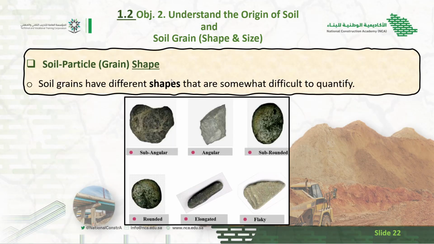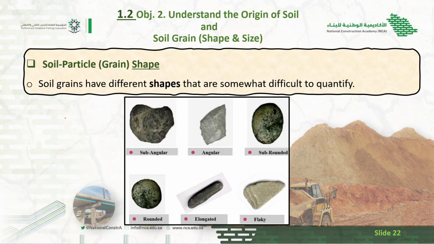Now we are discussing some basic properties of soil particles, which were already discussed in the previous semester in concrete technology. Soil grains have different shapes that are somewhat difficult to quantify. Shape means shapes, so you can see it is subangular. I will just make it clearer.